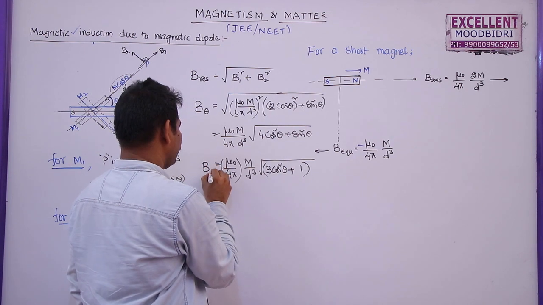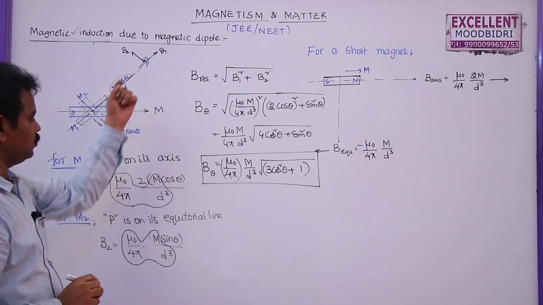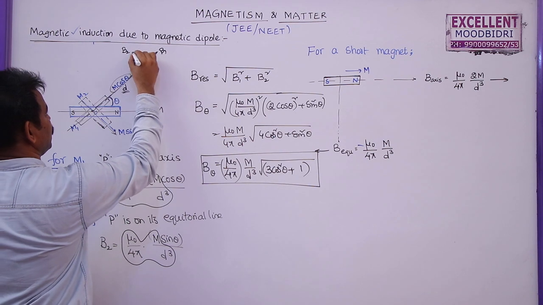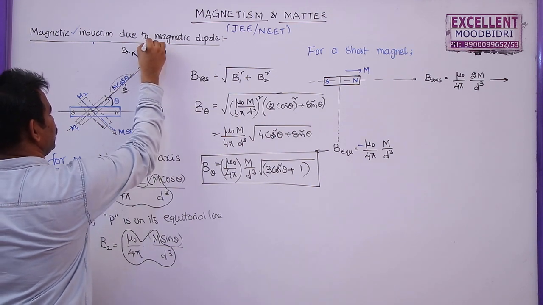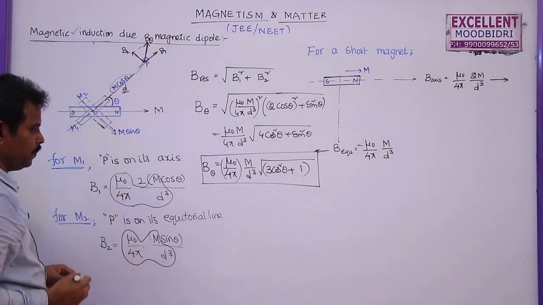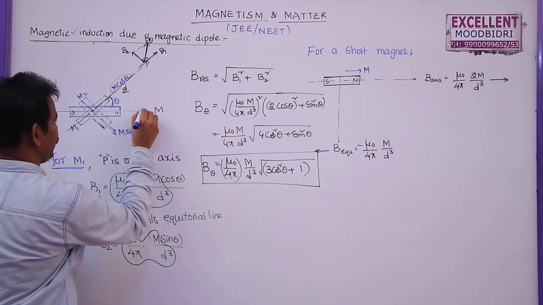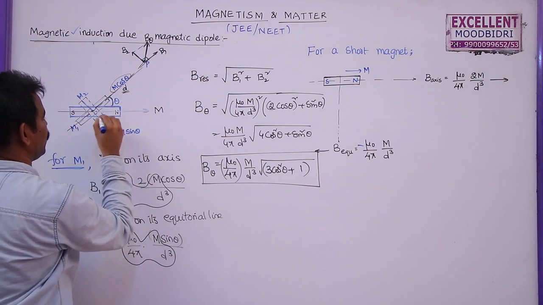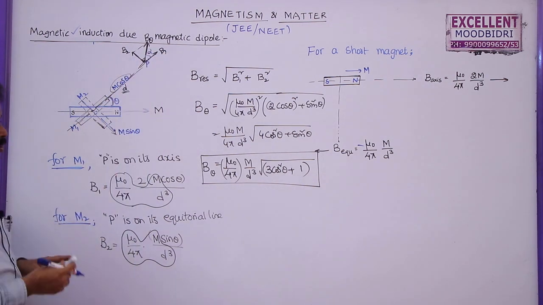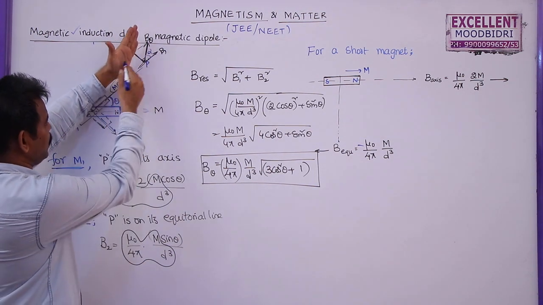So this is the magnetic field at an angle theta with the given position vector. But what is its direction? As these two are perpendicular to each other, the resultant magnetic field here will be in this direction. So this will be B theta here. Now, what is the direction of this with the original magnetic moment of the given bar magnet? Already it is making angle theta, and let me take this angle as alpha. So total angle made by this B theta with m is given by theta plus alpha.